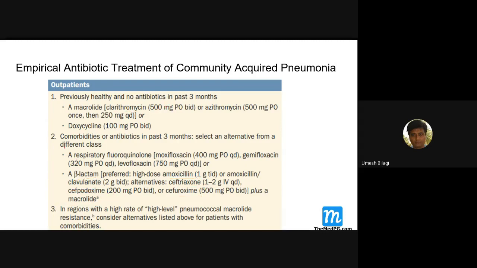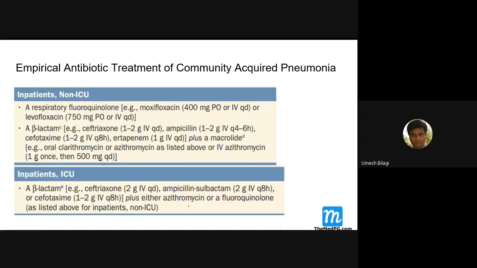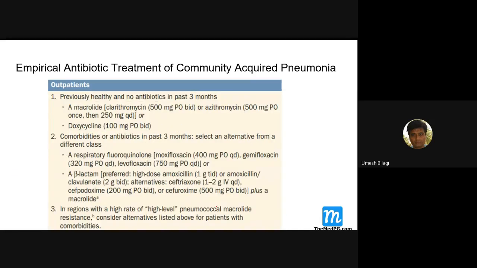If the patient has comorbidities and develops community acquired pneumonia, then the wiser choice would be cephalosporin plus macrolide. And if there is a resistance to macrolide, then use beta lactams, because resistance to azithromycin and others is slowly coming up.